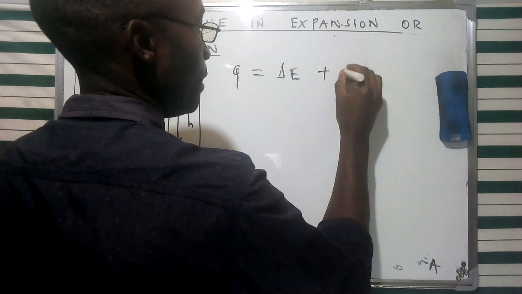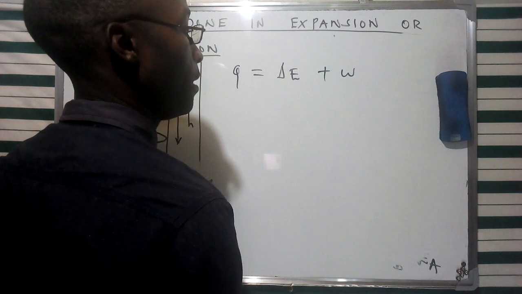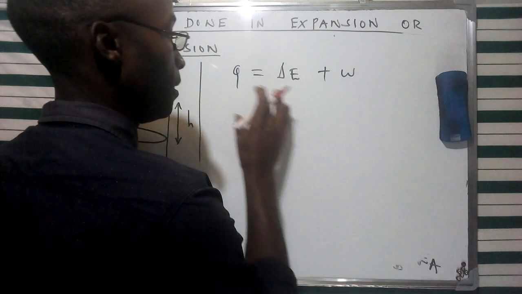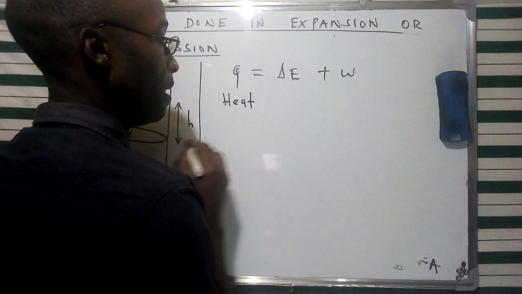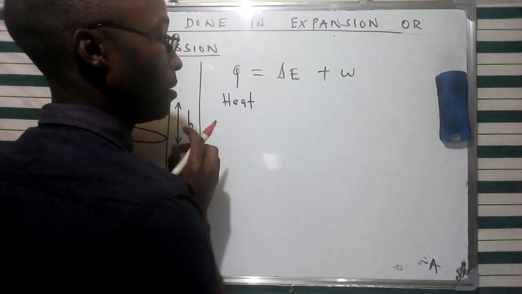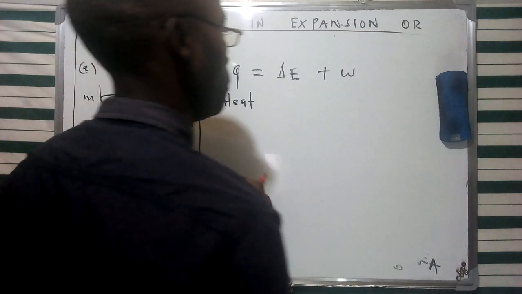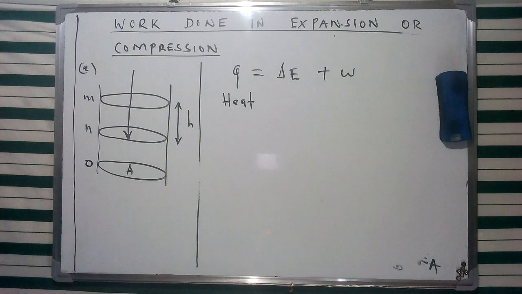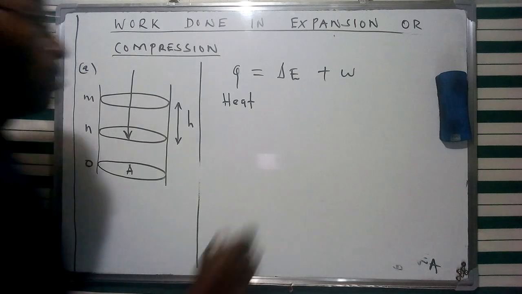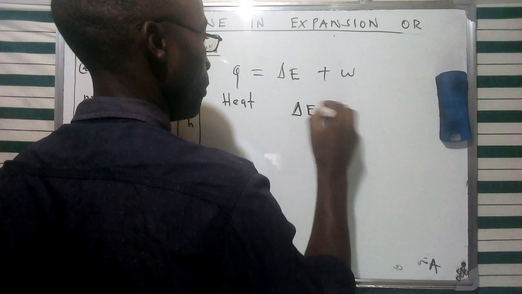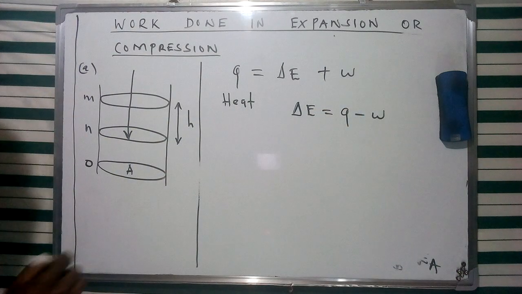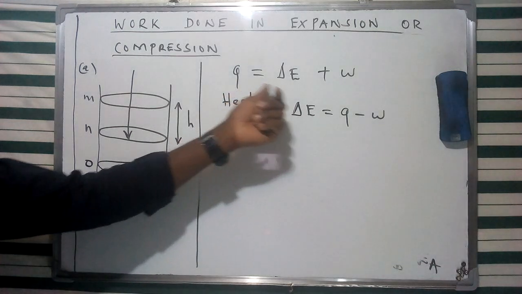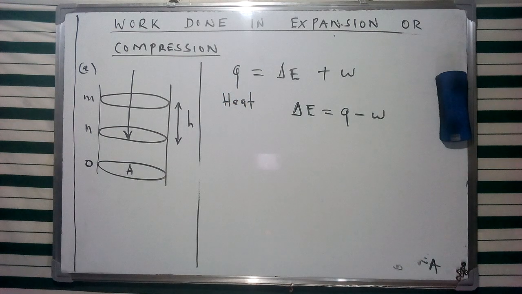So in this case, this refers to the concept of specific heat being absorbed or involved in this particular change. Part of it is used to change the internal energy, and part of it is going to be used to do work. Of course, this is a derivation of the first law of thermodynamics that we had said. So we can describe the change in internal energy using this specific equation, which is Q minus W, where Q is heat and W is work.